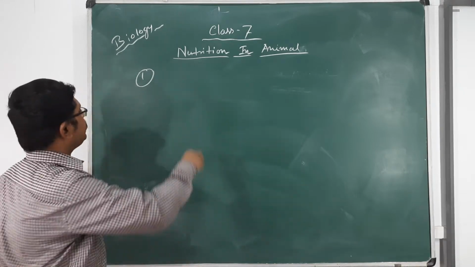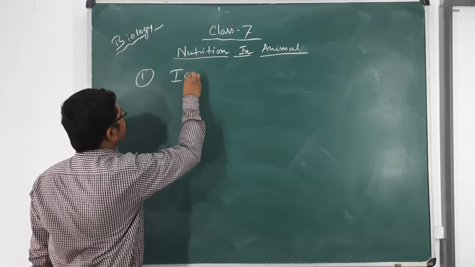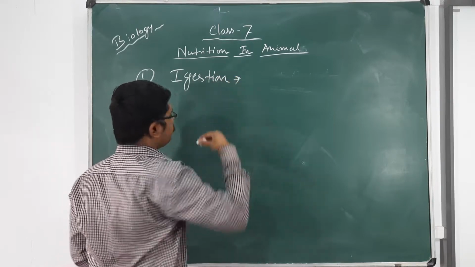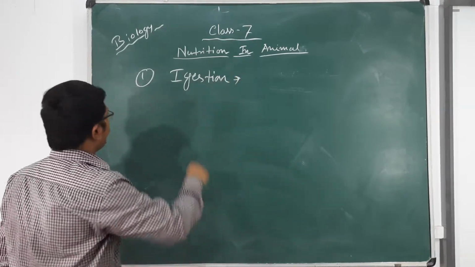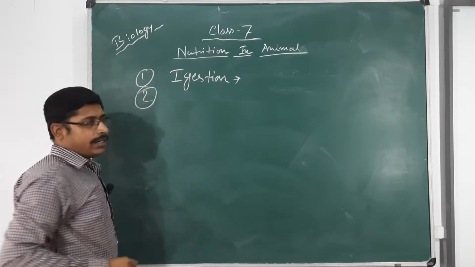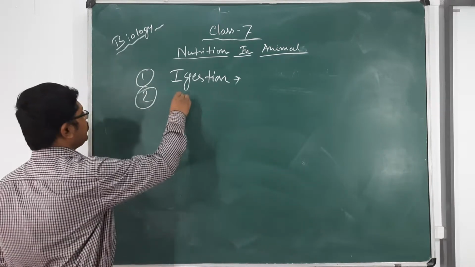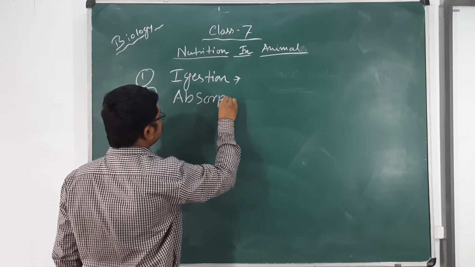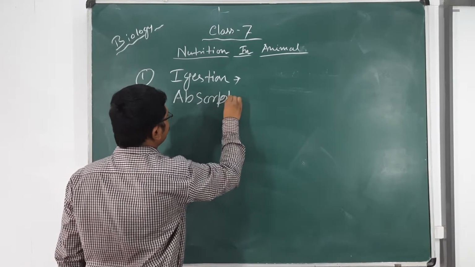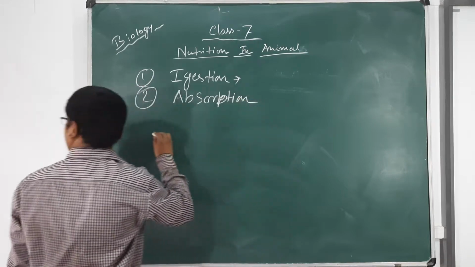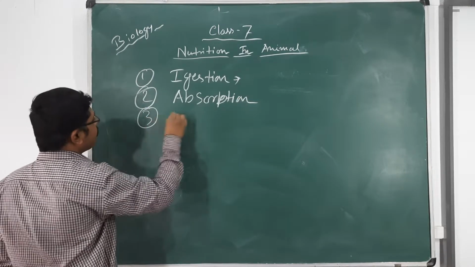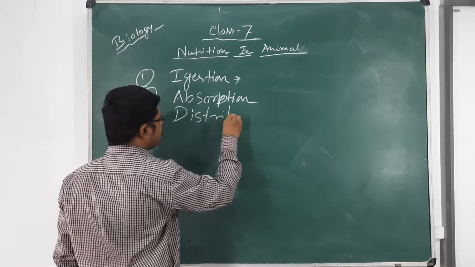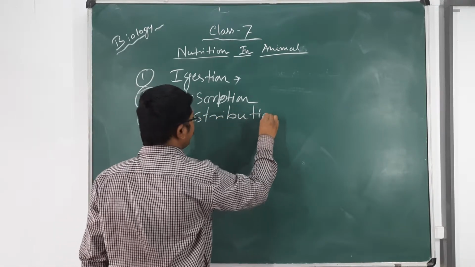So first, that is ingestion. Ingestion means simply the intake of food through the mouth, and after ingestion there are several steps, just like absorption, and after absorption, the distribution of food to the specific tissues and organs, where it is required.